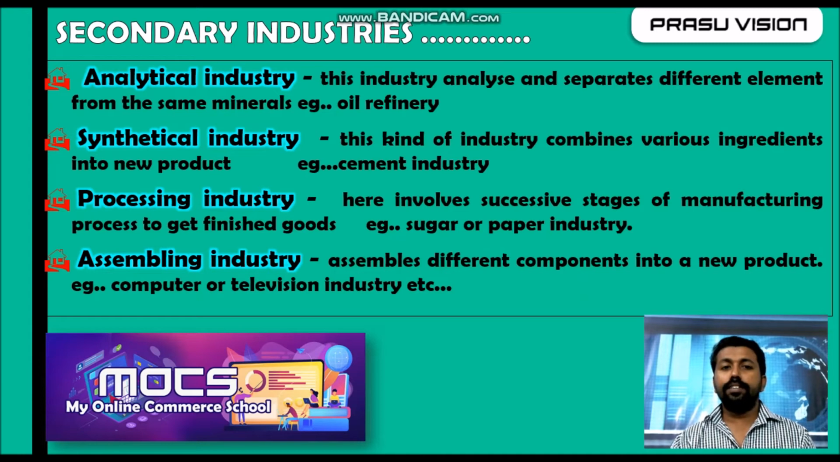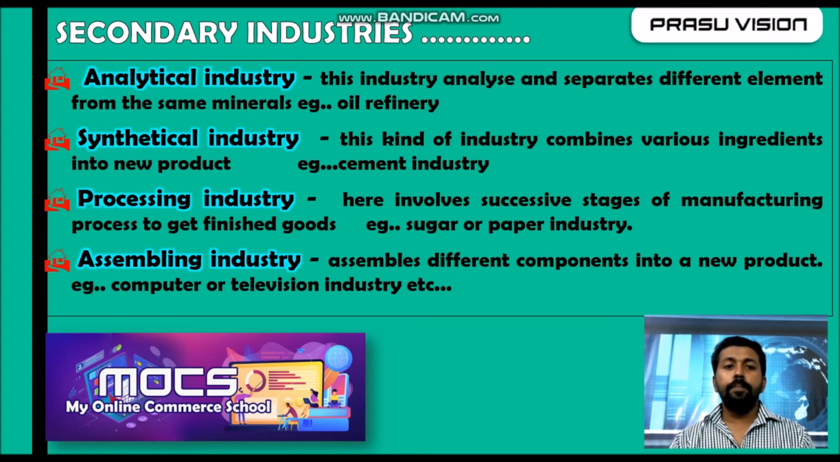And the second one is synthetical industry. Synthesis is the process going on there. These types of industries combine various ingredients into new products. The best example here is the cement industry. From different raw materials, they create cement. By combining different raw materials, they create a new one. That is why it is named synthetical industry. Remember the terms: analytical industry, they analyze and separate; synthetical industry, they create a new one by combining.